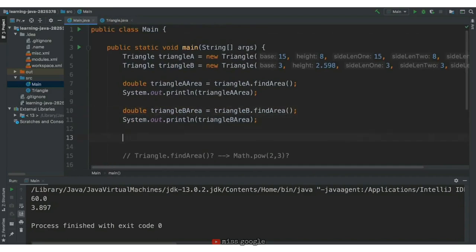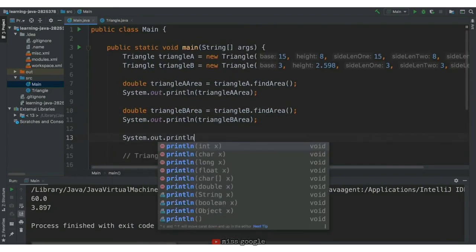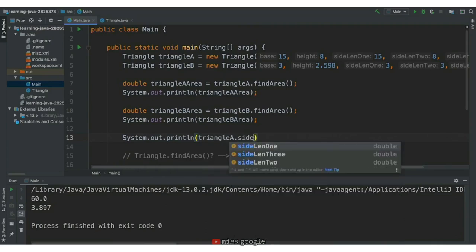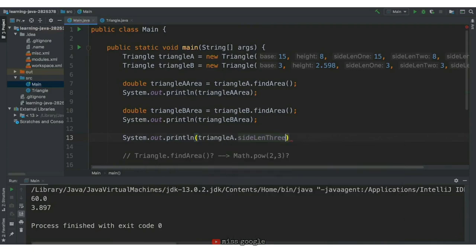In our main method, we could print out triangle A's sideLength3 with system.out.println triangle A sideLength3. We used the dot operator on triangle A to access its instance variable, or attribute variable, sideLength3.